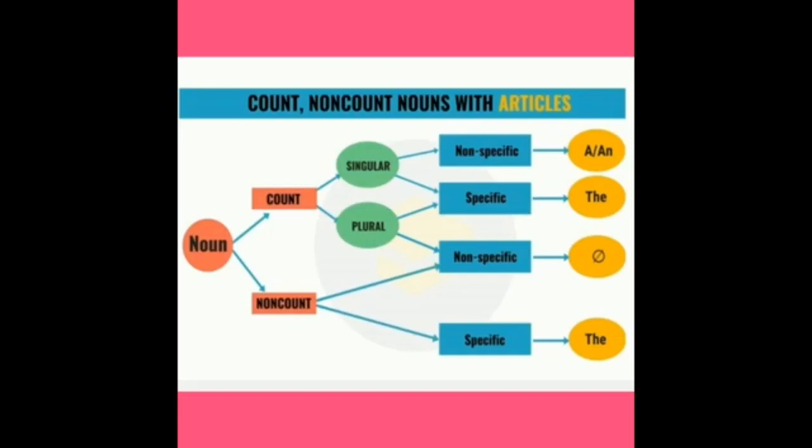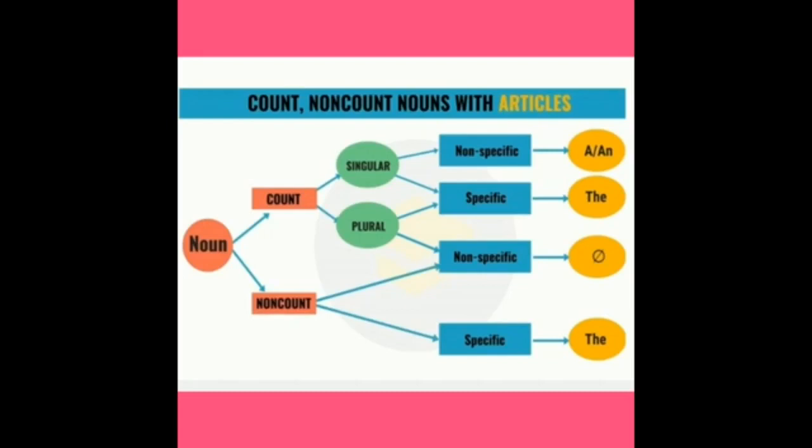For singular, countable, non-specific nouns, we use the article a or an. Examples: a university, a man, an apple. I would like to eat an apple.